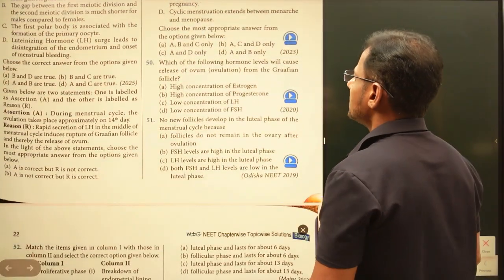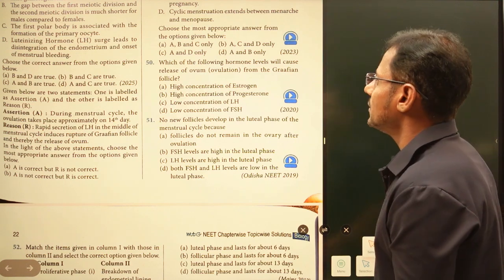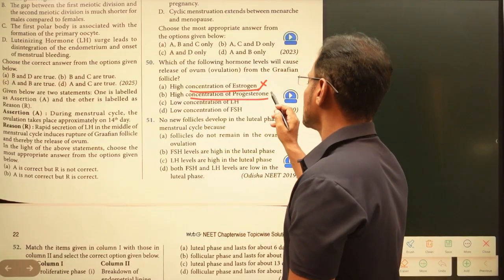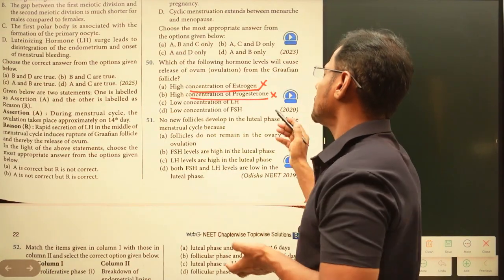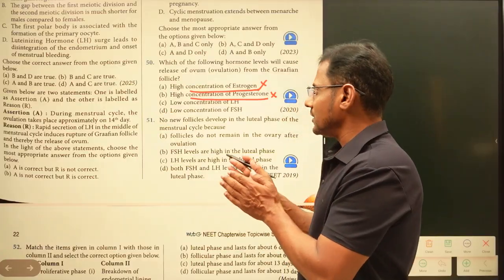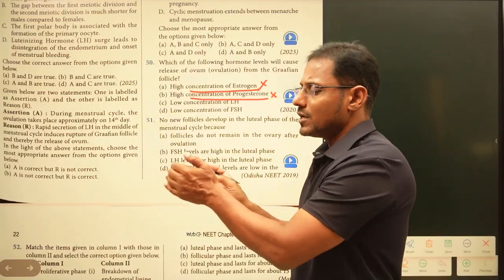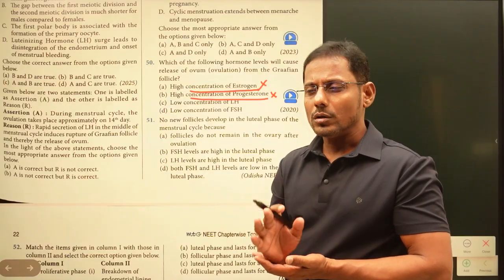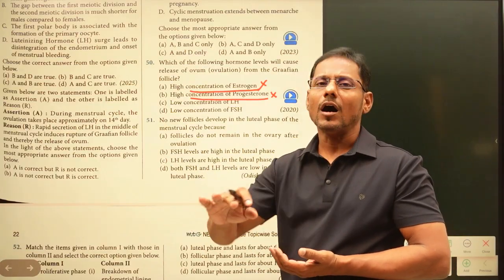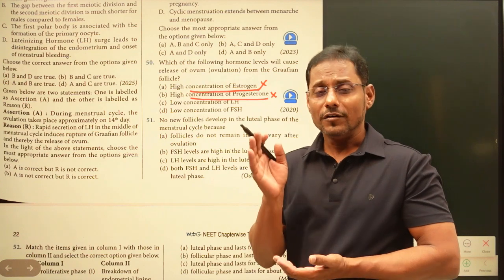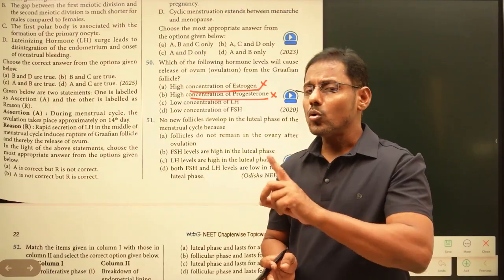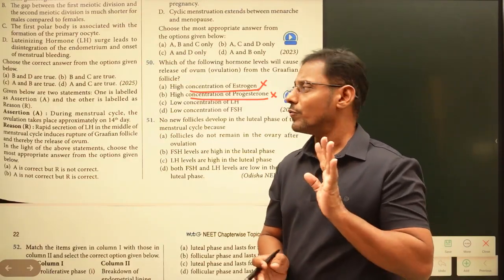Which of the following hormone levels will cause the release of ovum from the Graafian follicle? High concentration of estrogen, this is wrong. High concentration of progesterone: only after the ovulation process is progesterone going to be released. The ovulation is taking place before the luteal phase, so there is no role of progesterone before the ovulation. Progesterone is released only after ovulation from the corpus luteum, when the Graafian follicle turns into corpus luteum. So no role of progesterone in the process of ovulation, right?